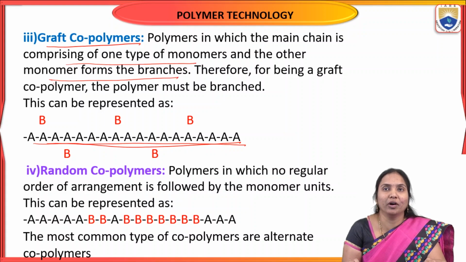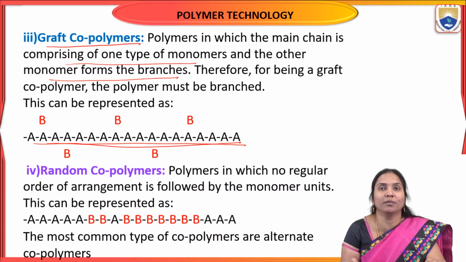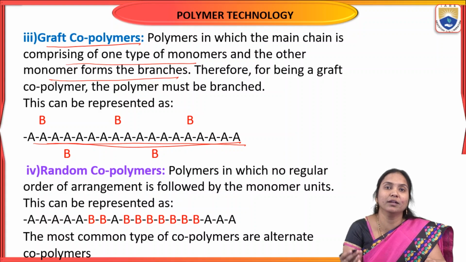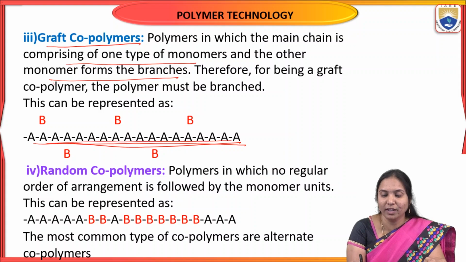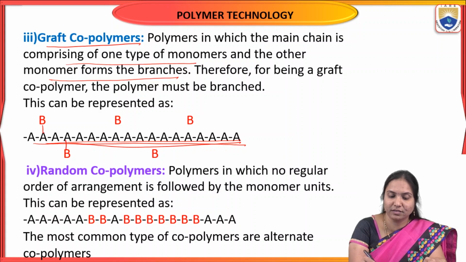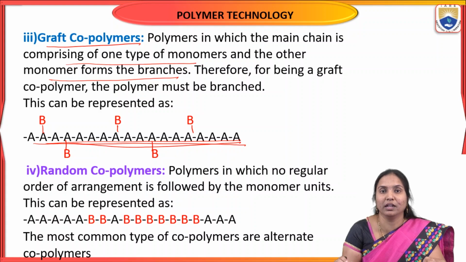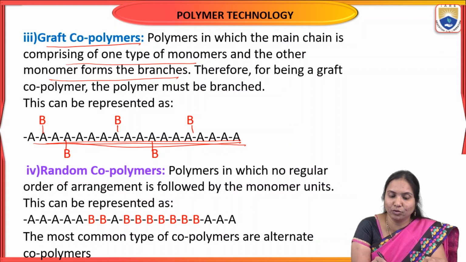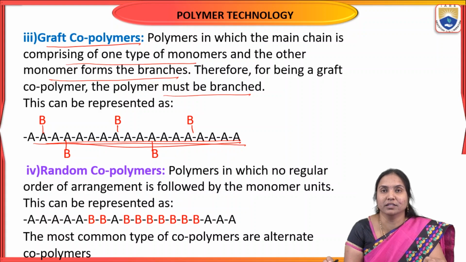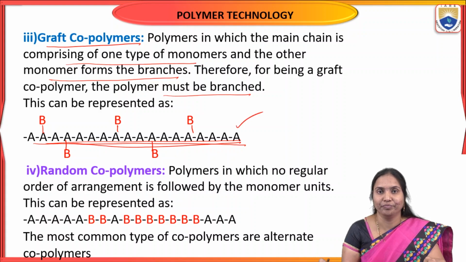So in this graft copolymer, the polymers are those in which the main chain comprises one type of monomer and the other monomer forms the branches. For example, A and B, two types of monomers present here. One main chain is formed by A monomer, only one type of monomer, and another monomer forms branches. B is the other monomer, it forms branches. This is linked with the main chain. So this type of polymers are called graft copolymers. Therefore, to be a graft copolymer it must be branched. So it can be represented in this form.